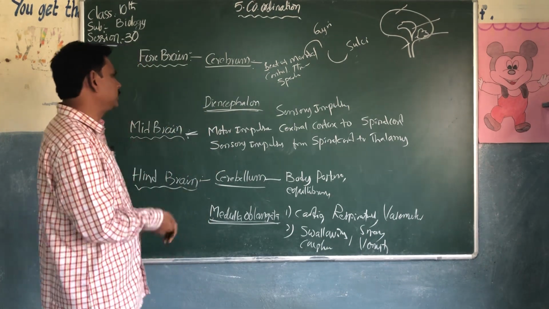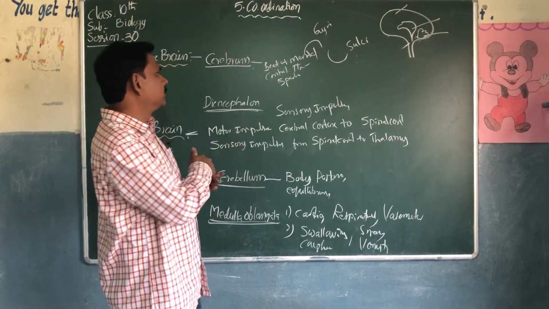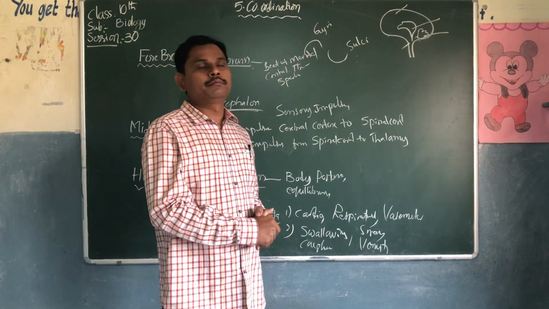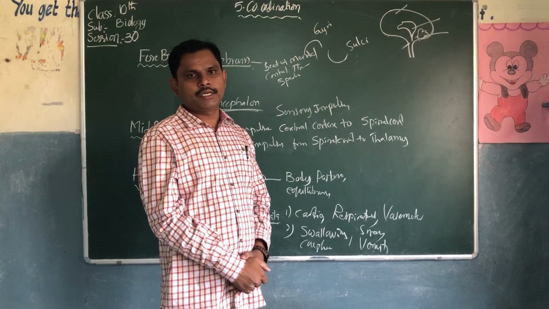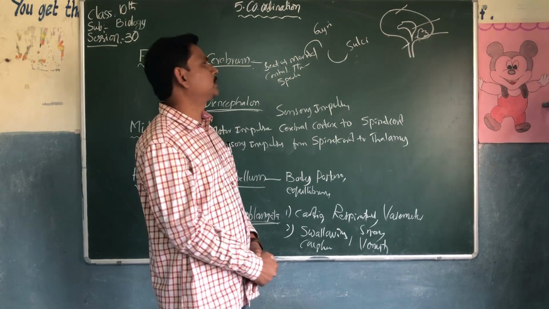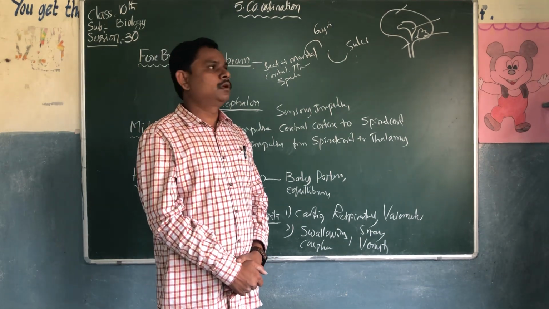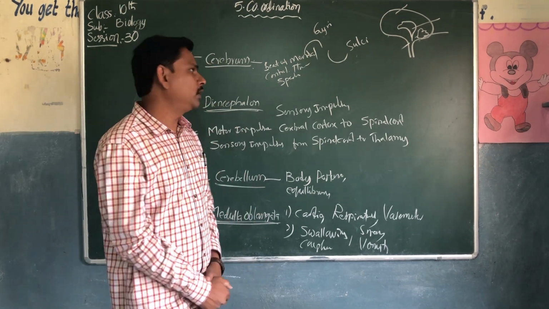So today's homework is only this one, the main brain functions. Read and write without seeing, because it's very, very important. In the 5th lesson, coordination is very important. Brain parts and the functions of the brain are both very important.